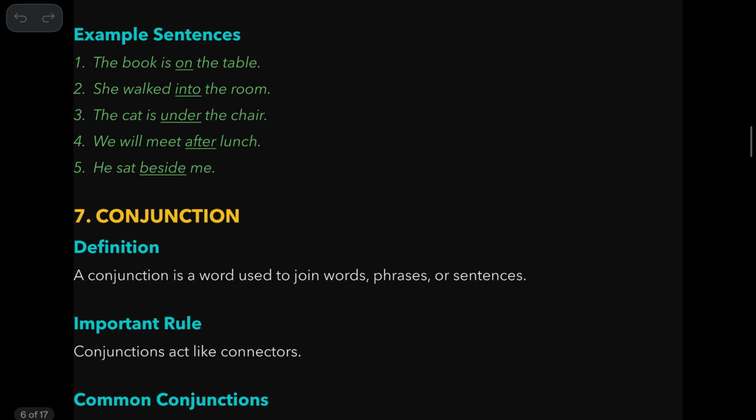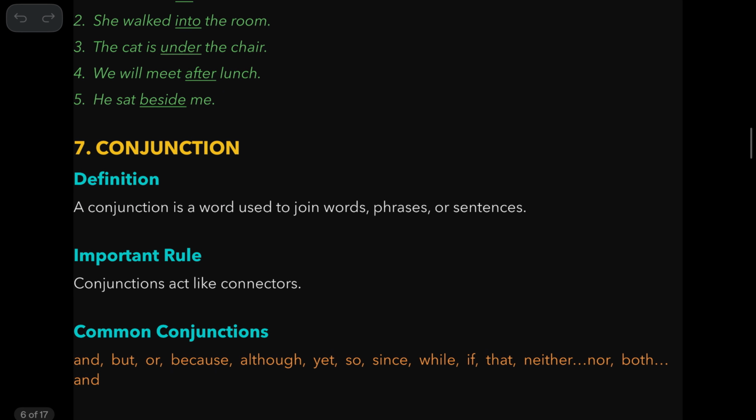Now examples: the book is on the table. You see here, noun here. So the preposition is normally followed by a noun or a pronoun. So she walked into the room. The cat is under the chair. We will meet after lunch. She sat beside me. So you can see all this.